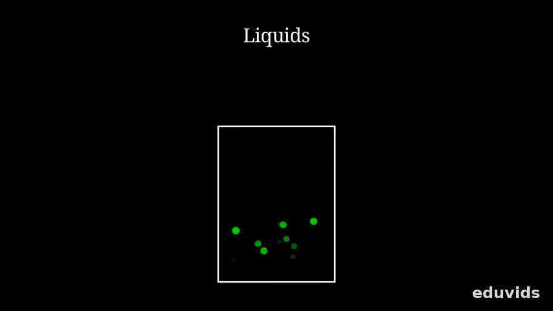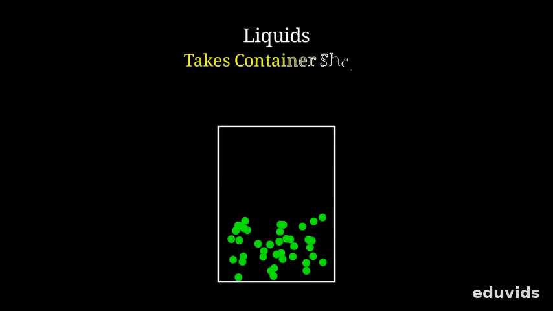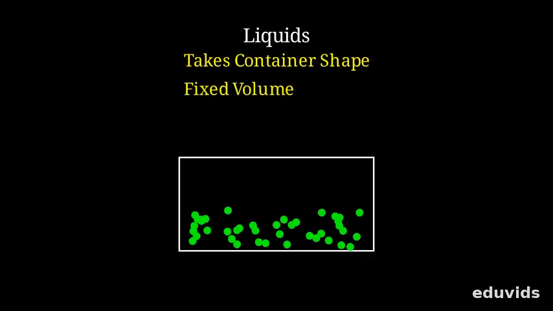Building on that, let's explore how liquids behave. In liquids, particles are still close but can slide past each other, like a bustling crowd. This means liquids take the shape of their container but maintain a fixed volume. Watch how water effortlessly pours, adapting to any glass while keeping the same amount.